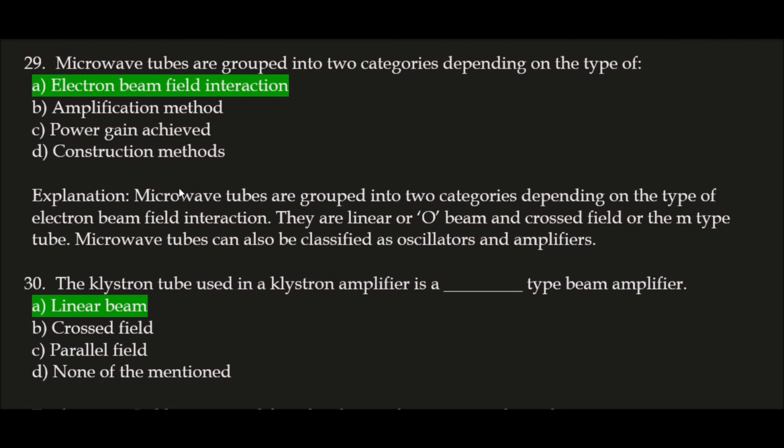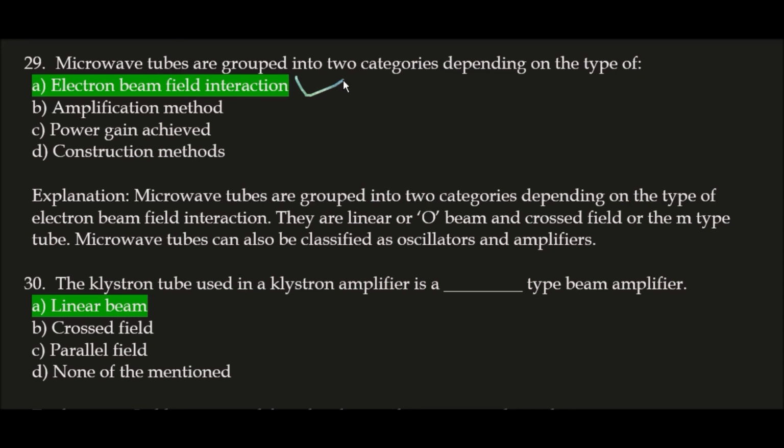Next question. Microwave tubes are grouped into two categories depending on the type of. Correct answer is option A, electron beam field interaction. Microwave tubes are grouped into two categories depending on the type of electron beam field interaction. They are linear or O type beam and crossed field or the M type tube. Microwave tubes can also be classified as oscillators and amplifiers.